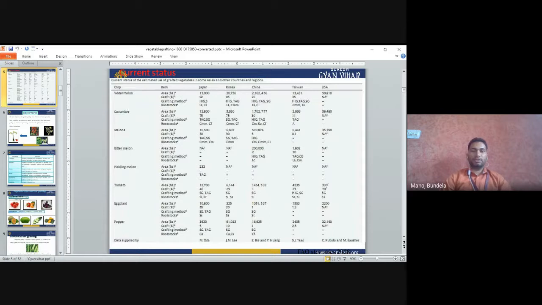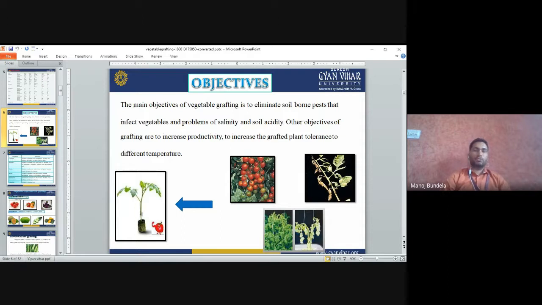So these are mainly given by the scientists: the total grafting area, their grafting methods, and what rootstock we use. This is different for different crops. Normally it is used in cucurbits like watermelon, cucumber, melons, bitter melons, pickling melons. It is also used in tomato, eggplant, pepper. So this is the table. You can see.